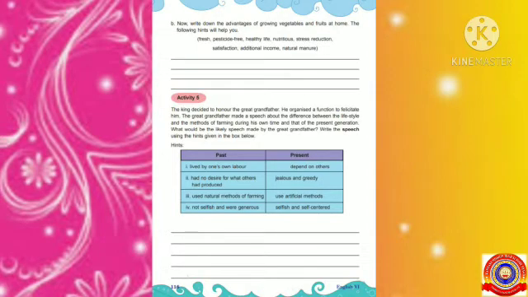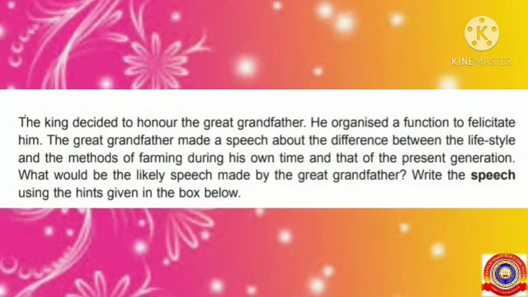Now all of you look at activity 5. Read the question given there. The king decided to honor the great-grandfather. He organized a function to felicitate him. The great-grandfather made a speech about the difference between the lifestyle and the methods of farming during his own time and that of the present generation. What would be the likely speech made by the great-grandfather? Write the speech using the hints given in the box below.